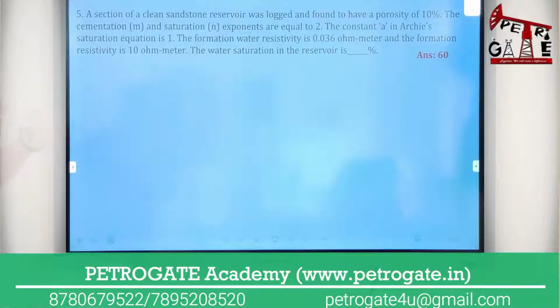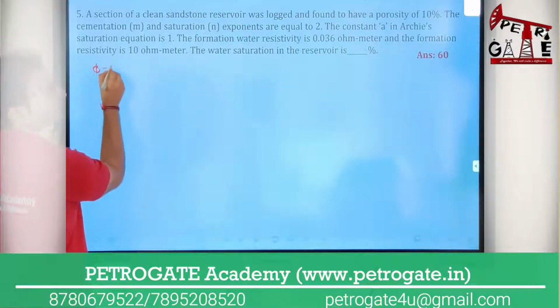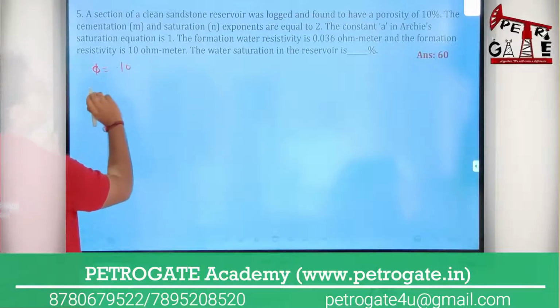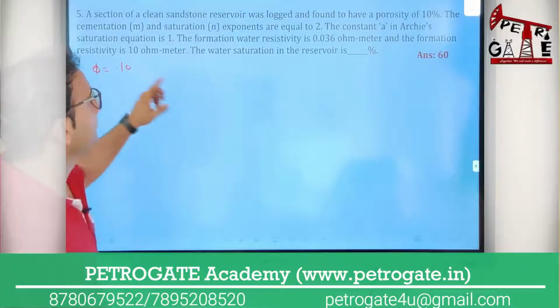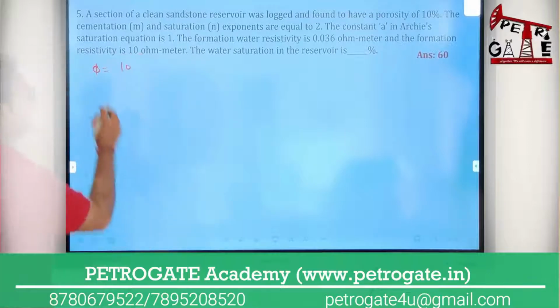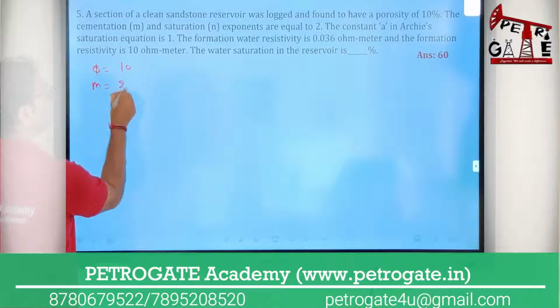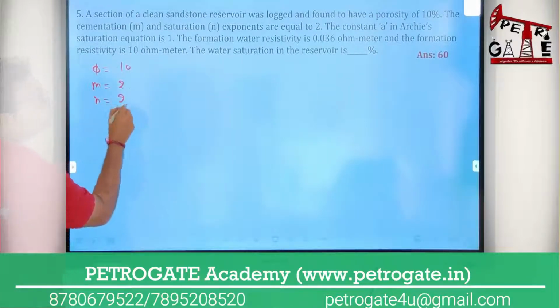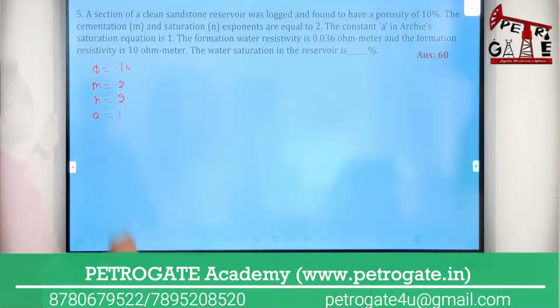A section of clean sandstone reservoir was logged and found to have porosity 0.10, in fraction. The cementation factor m is 2, n value is also 2, the constant a value is 1, and the formation water resistivity Rw is 0.036 ohm meter.